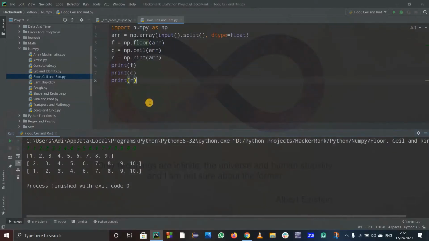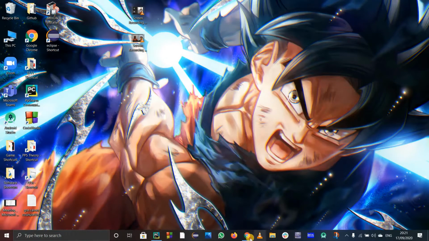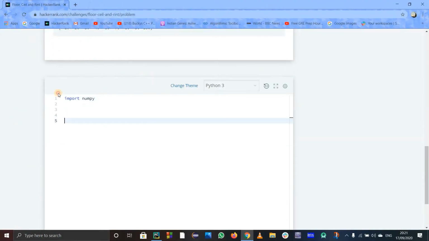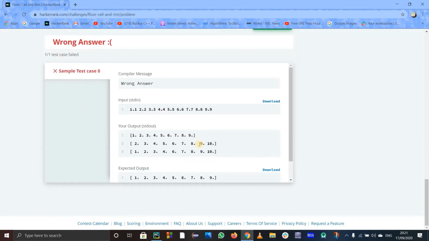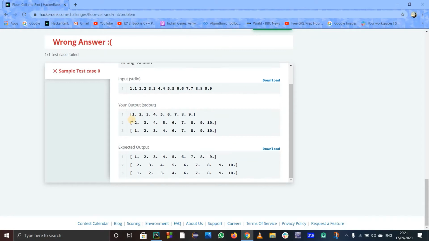So I'll copy this whole code and paste it in HackerRank to check if everything is right or wrong. I'll run this code for checking the sample test case. But it is telling us wrong answer, even though our data is right. The answer is right, 1 2 3, 1 2 3, and everything seems to be fine. But what is changed in the expected output is that the arrays are bigger. You know why? Because they have added a white space before every element of the array.